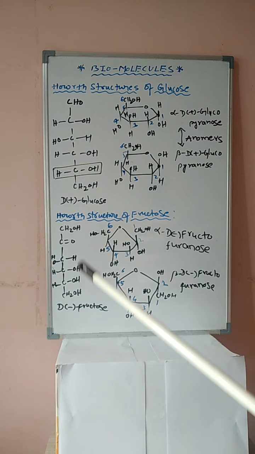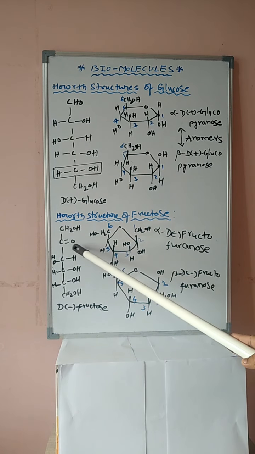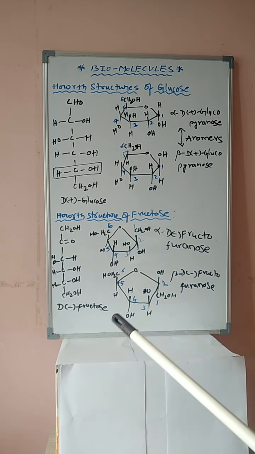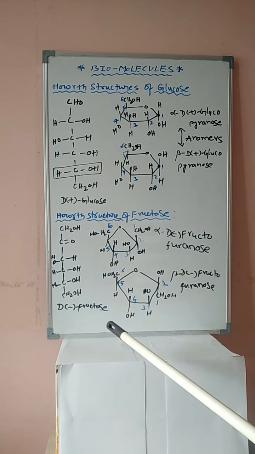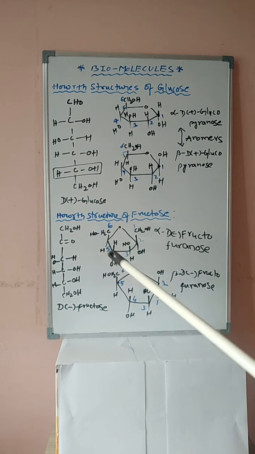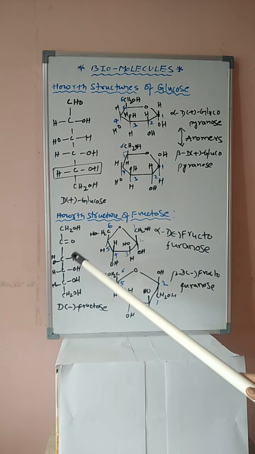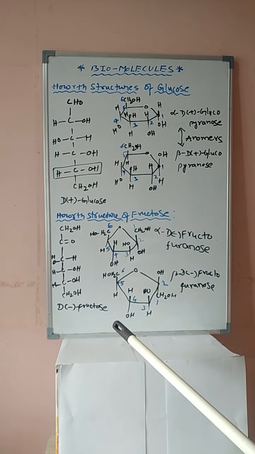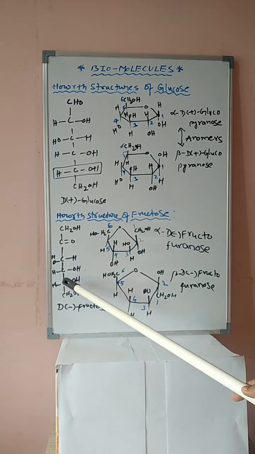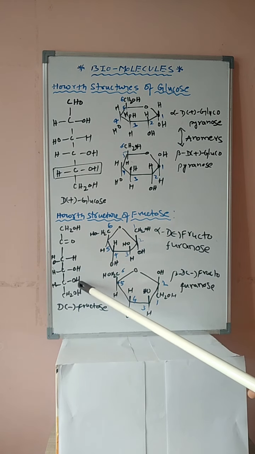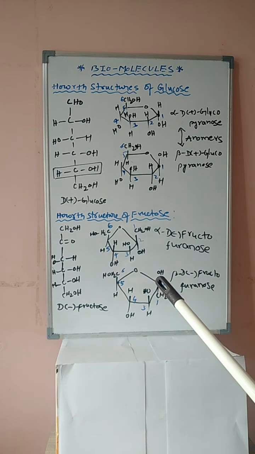The structure of fructose will be like this, student: CH2OH, C double bond O, HOCH, CHOH, CHOH and CH2OH, which is known as D minus fructose. We know that the minus indicates it is a levorotatory compound. Fructose is a levorotatory compound. The D indicates a similar thing, student. The hydroxy group of the chiral carbon farthest from the keto group is present on the right side, that is known as the D form.